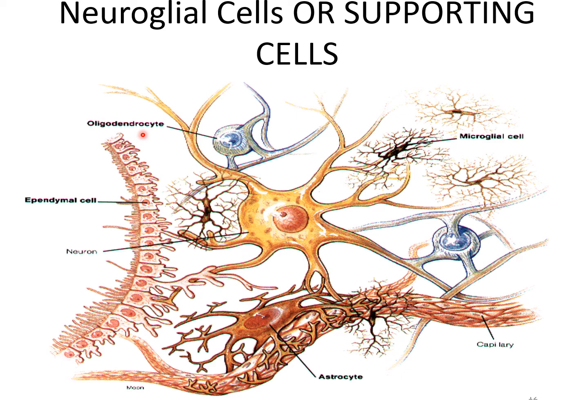Now the third one, these cells are named ependymal cells. Here you can see the ependymal cells. These ependymal cells are low columnar epithelial cells lining the ventricles of the brain and the central canal of the spinal cord. The specialized ependymal cells in the choroid plexus secrete the CSF. In some regions, these cells are ciliated and help in the movement of the CSF.